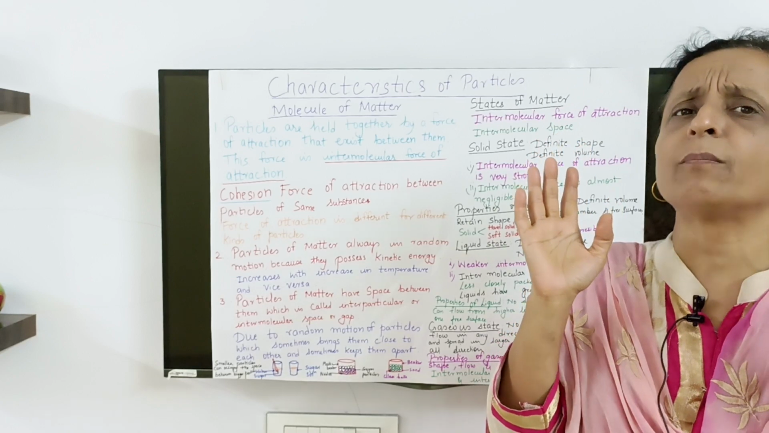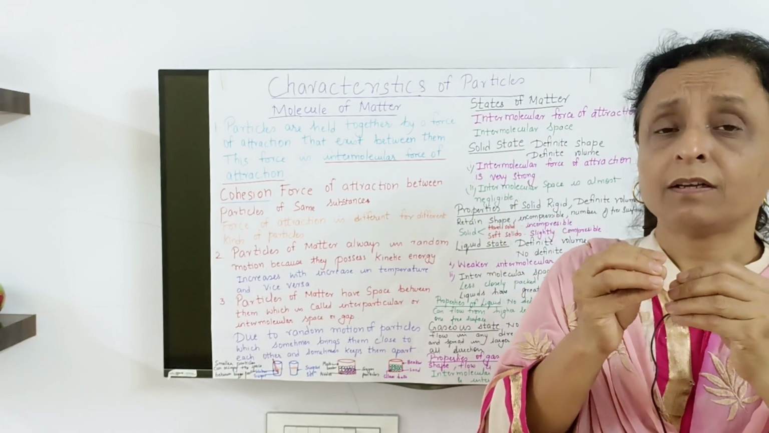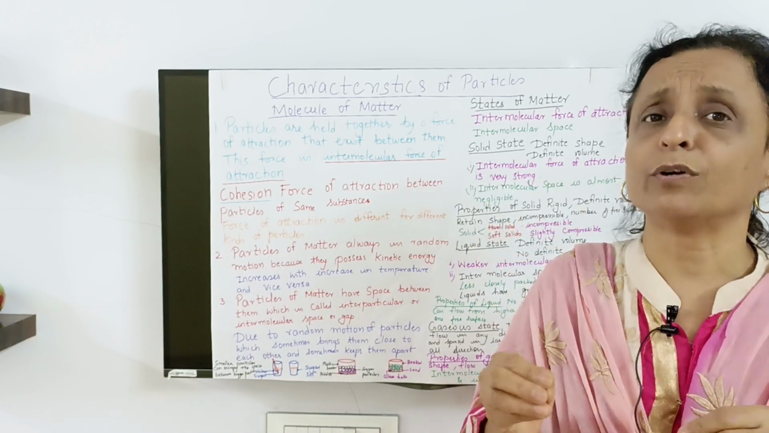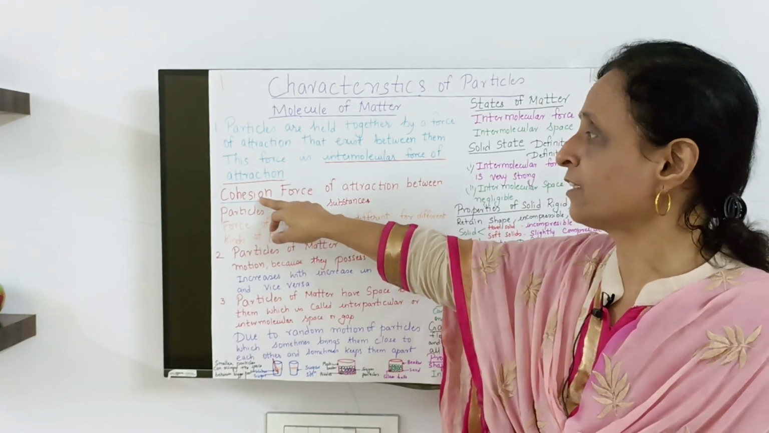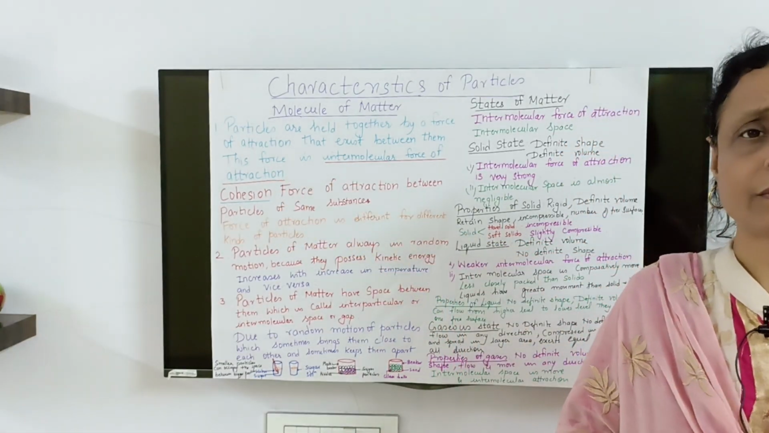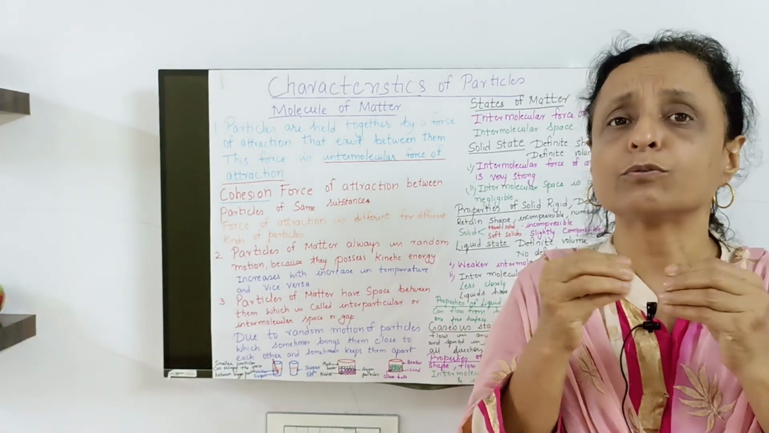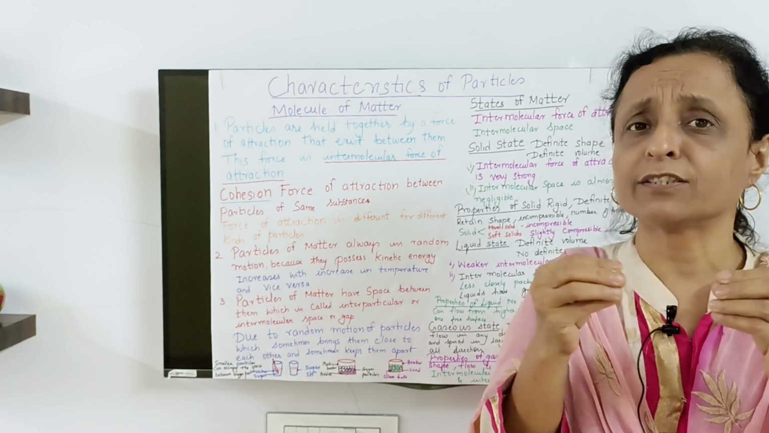Let us take the example of water, which is a molecule. They are held together. There is a certain attraction present between the molecules. That force of attraction is known as cohesion. There is cohesion between two molecules, two atoms. There is a force of attraction which is known as cohesion.